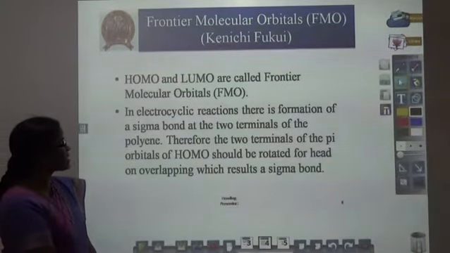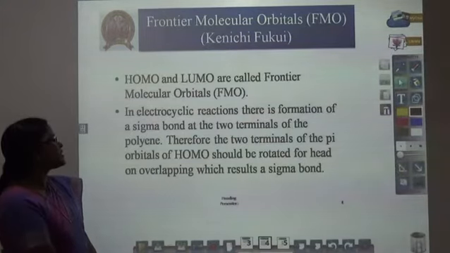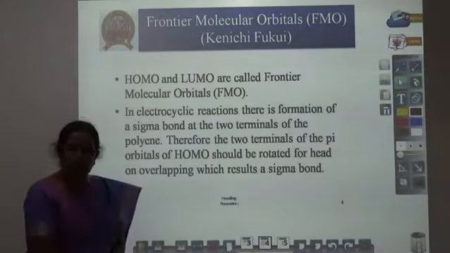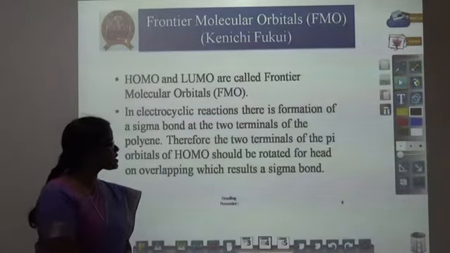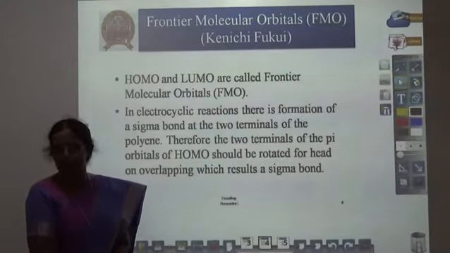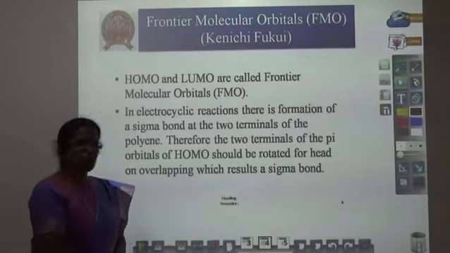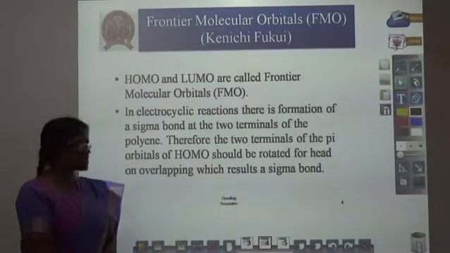In an electrocyclic reaction, there is formation of a sigma bond. This sigma bond is formed from the polyenes. Therefore, the two terminals of the pi orbitals of the HOMO should be rotated for the formation of the sigma bond by head-on overlapping. Head-on overlapping of orbitals only gives the sigma bond.